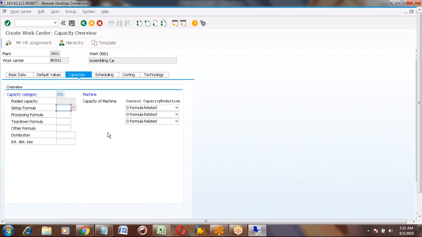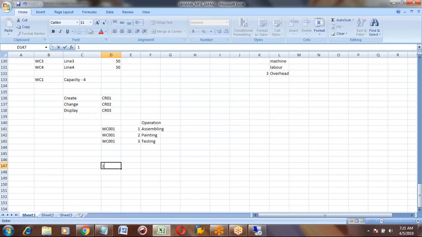Okay. And the next thing is that here we need to maintain the formulas. What does formula mean? For example, you want to produce one car. To produce this one car, it is taking 10 hours.